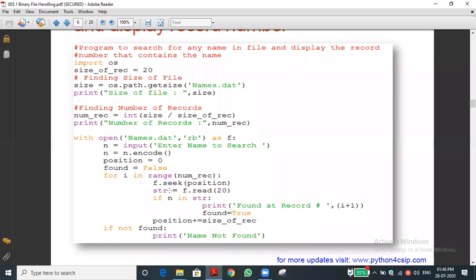Actually, what is STR? We are reading 20 characters from the file with the file handle F. F is denoting what? Names.data, where we are opening the file. We open the file here, names.data. We are opening the file with the file object F. So we read the 20 characters.